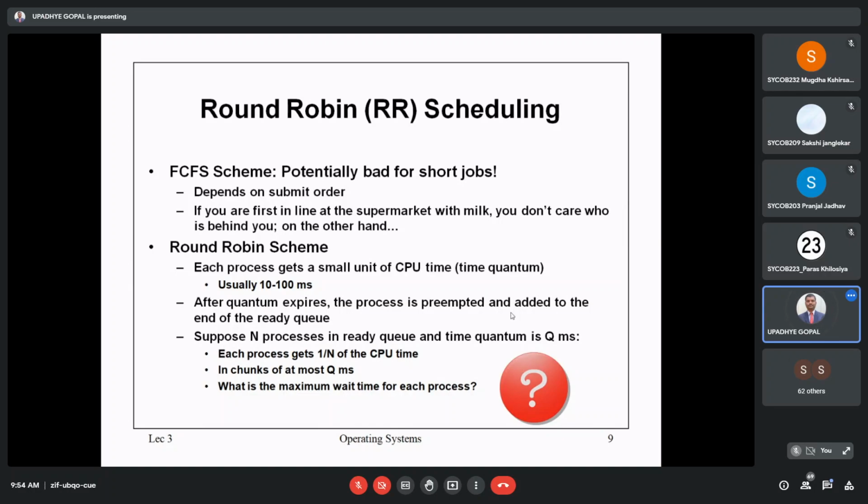Okay, so we have some basics against FCFS. It depends upon the submitted order. If you are first in the line at the supermarket with milk, you don't care who is behind you.